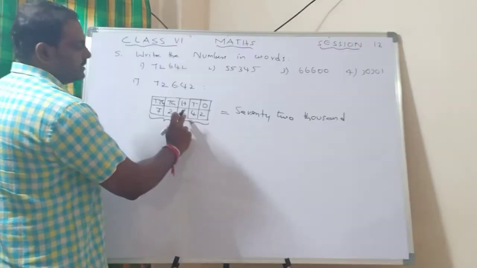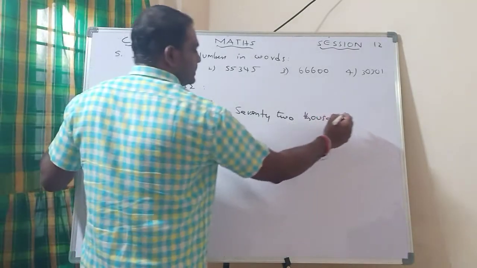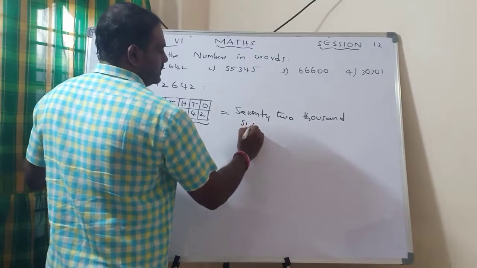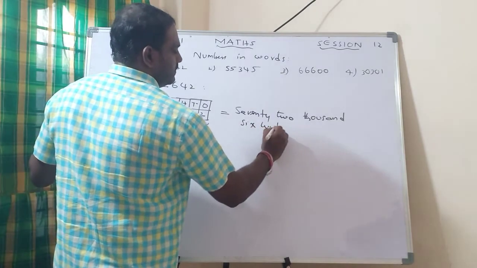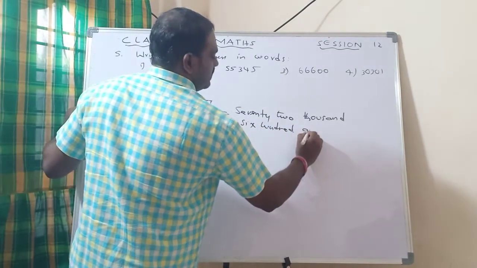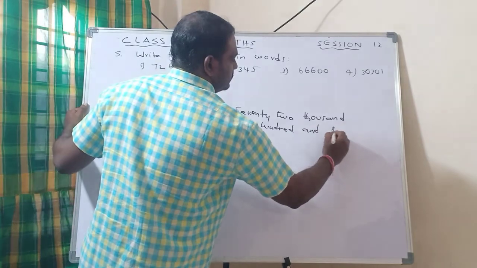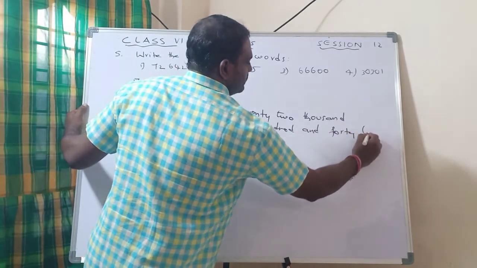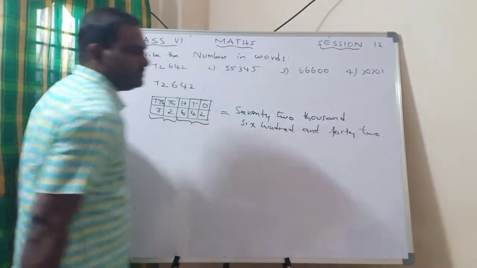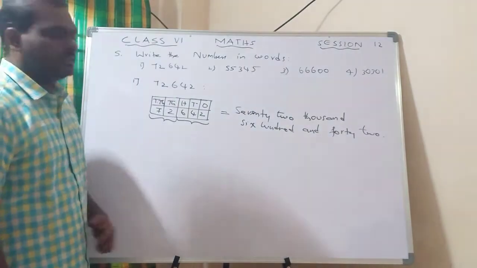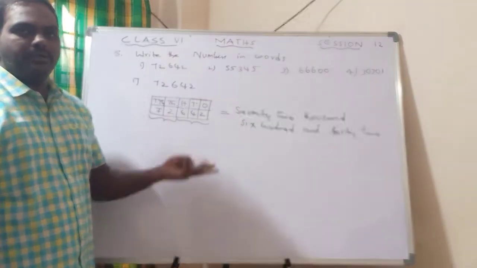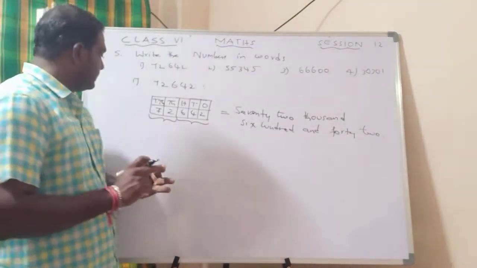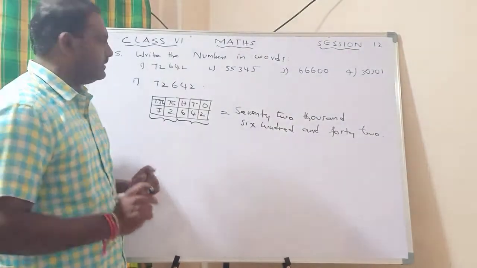Next, what is the remaining? 642. So 72,642, this is the answer. First frame it, then after this make it into pairs: units, tens, hundreds, 1 pair; 1,000, 10,000s, 1 pair.